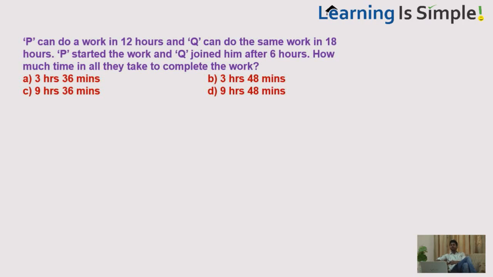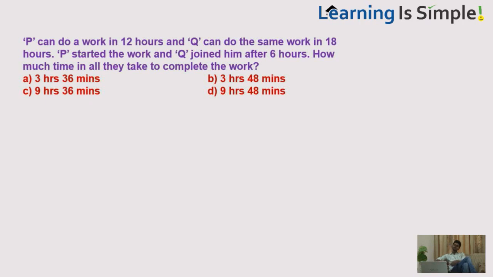P can do a work in 12 hours and Q can do the same work in 18 hours. P started the work and Q joined him after 6 hours. How much time in all do they take to complete the work?